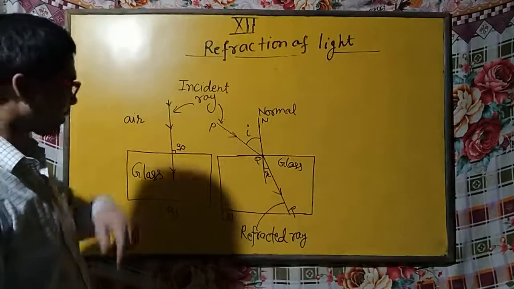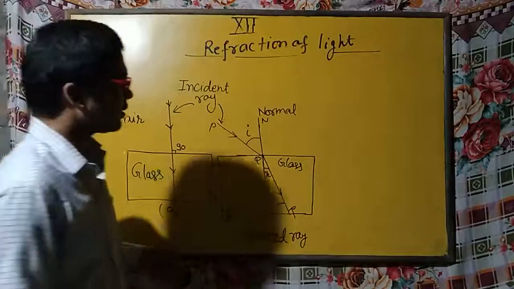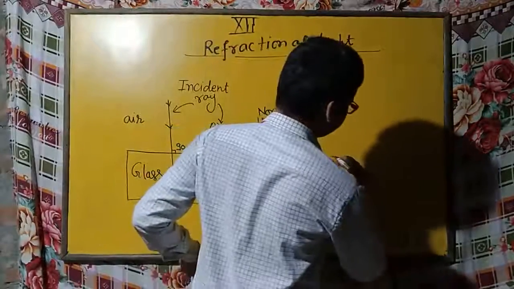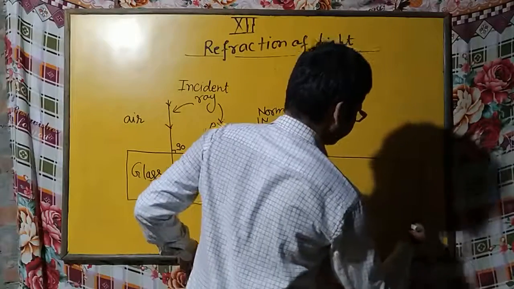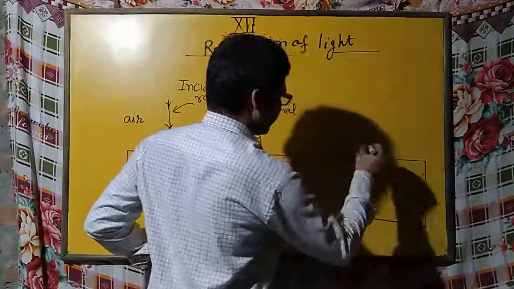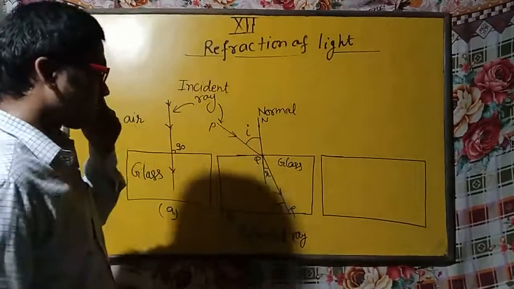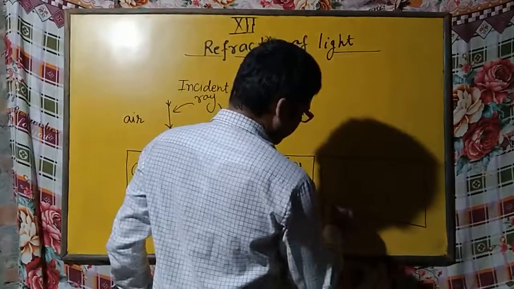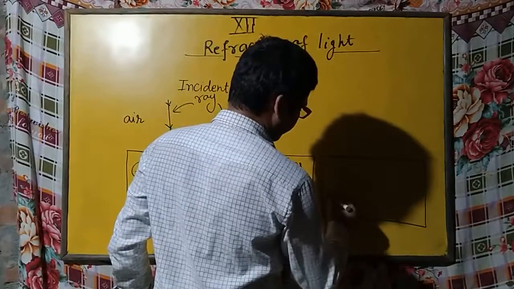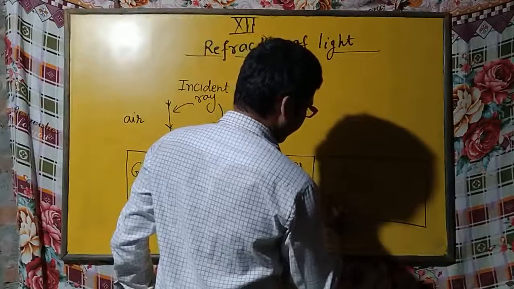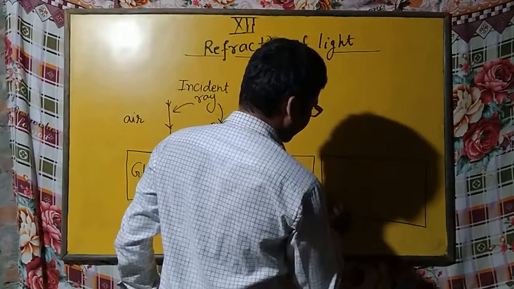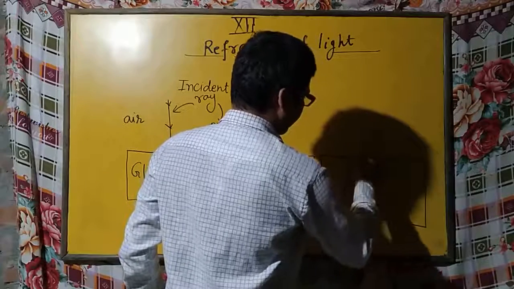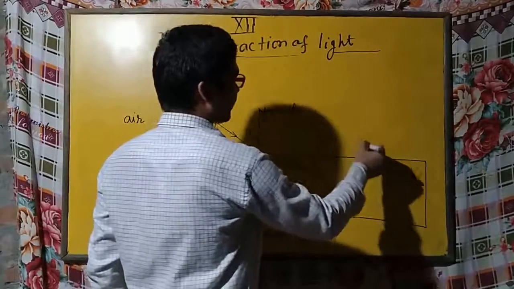So let's see case number C, or you can say the third condition. Suppose this one is the glass. Suppose the light source is here, this one is the source. So light is traveling like this in a straight line here. Now this is the boundary of air.